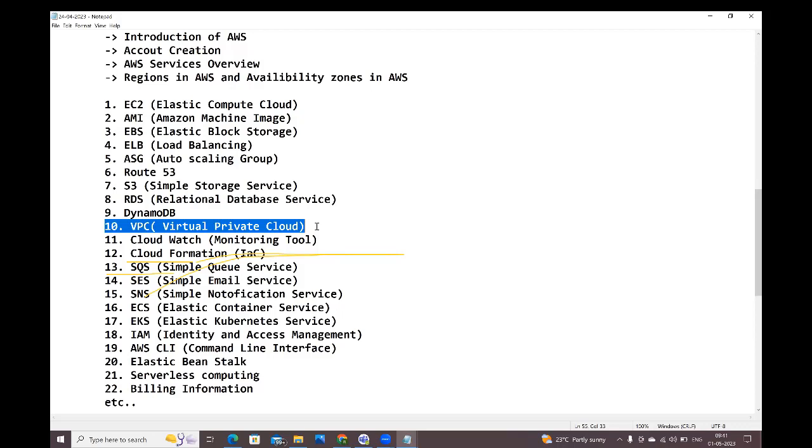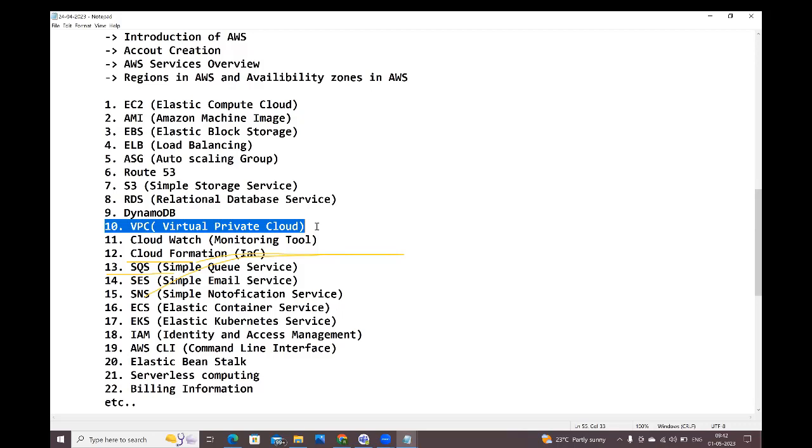VPC is a large network, guys. In this VPC, first we need to create the partitions, and those partitions we will call subnets. And we have two types of subnets: public subnet and private subnet. We also need to provide an internet connection to the VPC. To provide the internet connection to the VPC, we are going to use an internet gateway. Public subnet means what? The subnet for which internet connection is available is called the public subnet. The subnet for which internet connection is not available is called the private subnet.